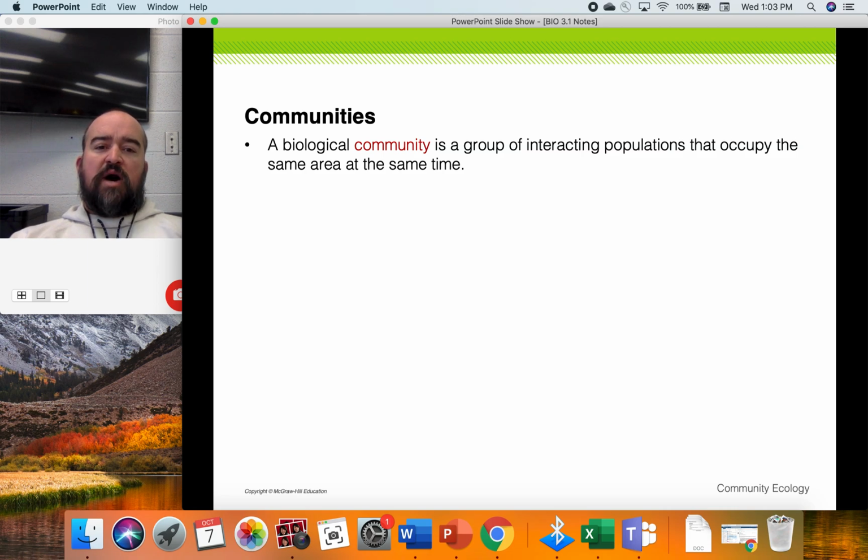We know that a population is a group of individuals that belong to the same species living in the same place at the same time. So community is expanding that out to all the populations. So basically every living thing that lives together in the same place at the same time is part of the community.